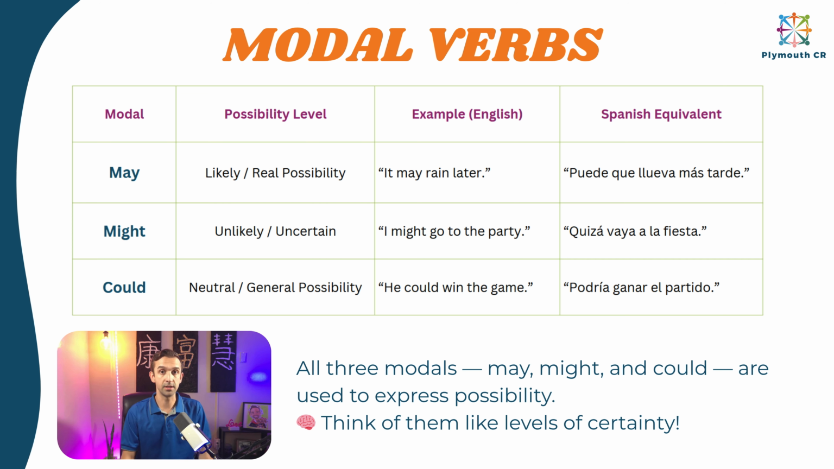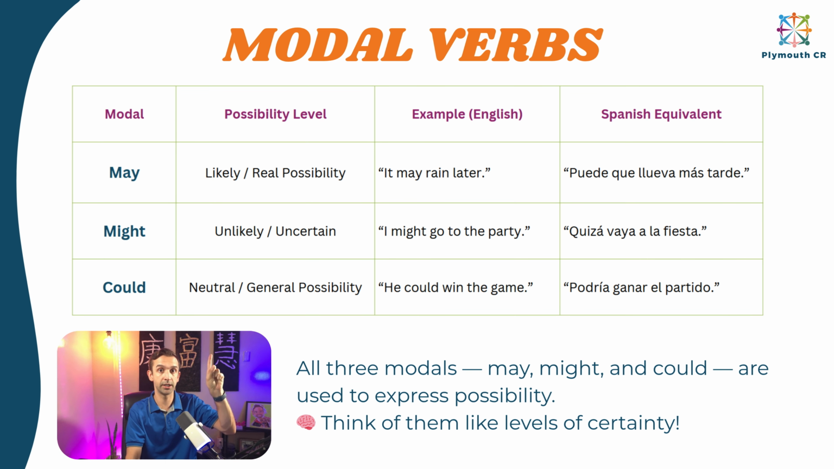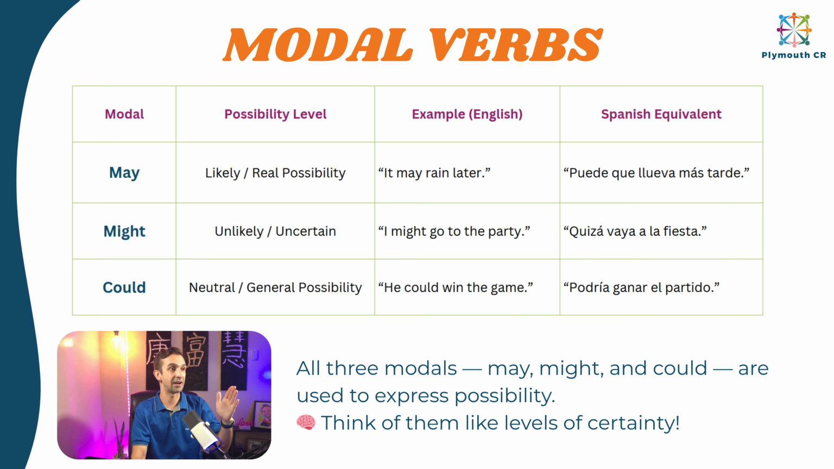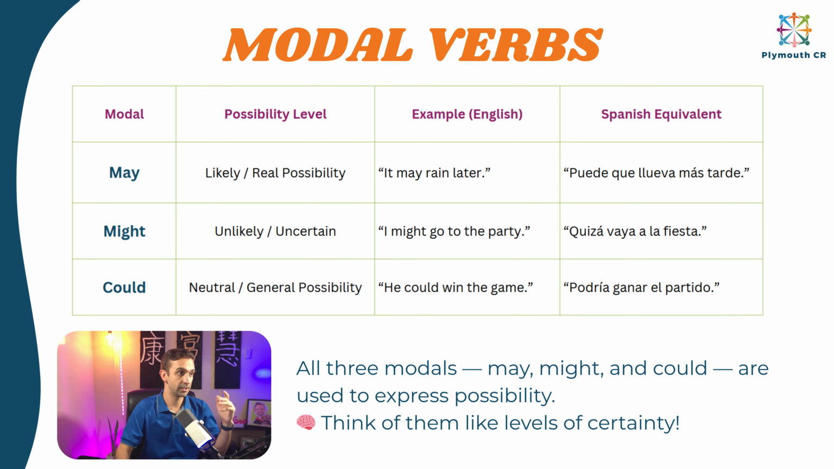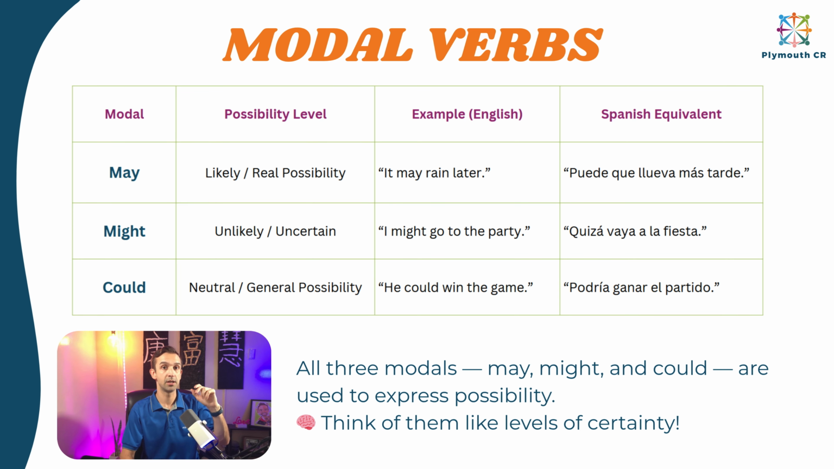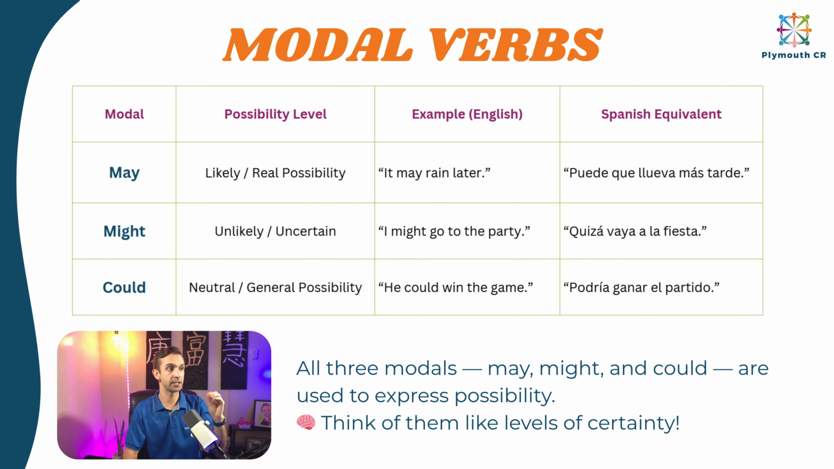Okay, sometimes these three different modals might be a little bit confusing because the three of them work very similarly, all right? Now, this is why I have this chart in here where I have the possibility levels, we can call it like that. We have an example and then we have an equivalent in Spanish. So first, we have to differentiate between may and might in terms of the level of possibility, all right?